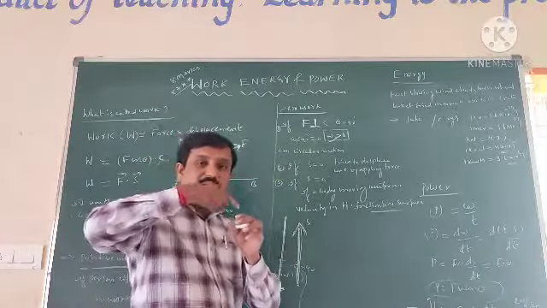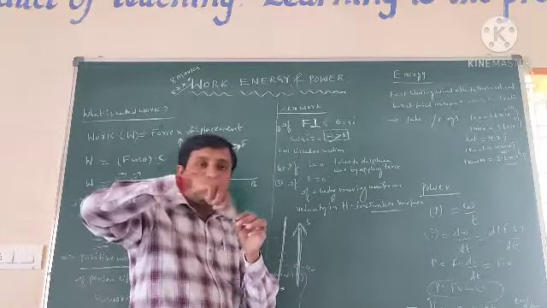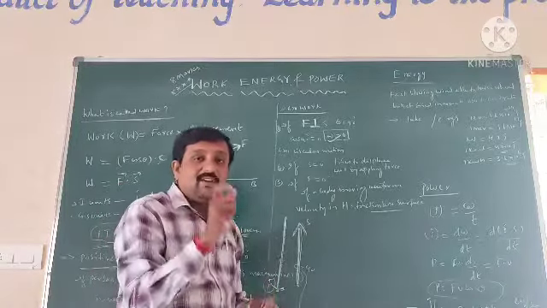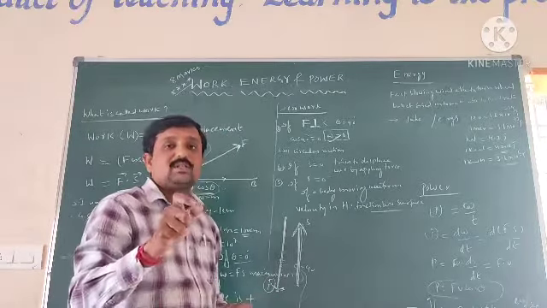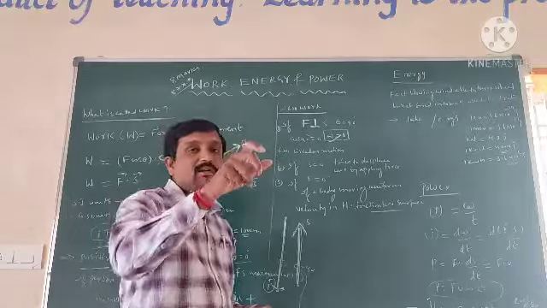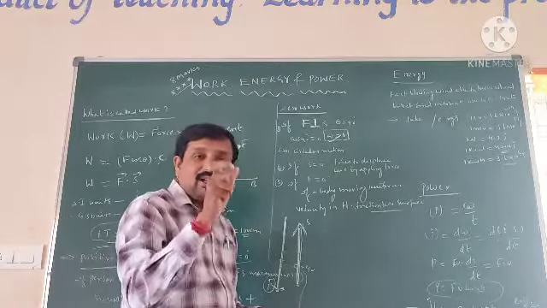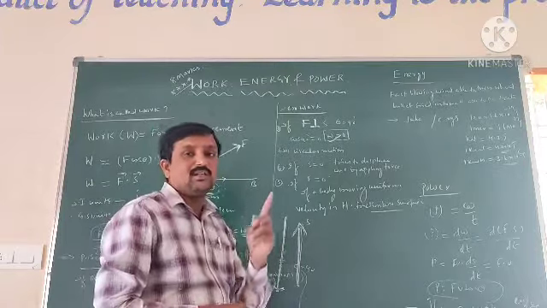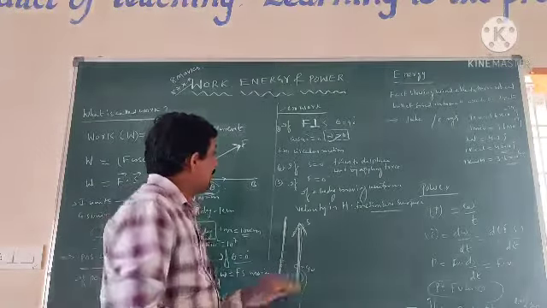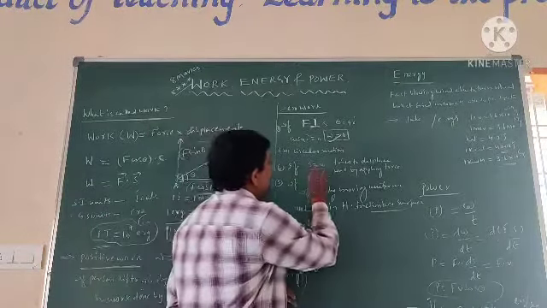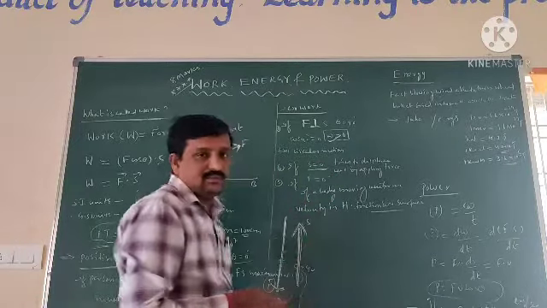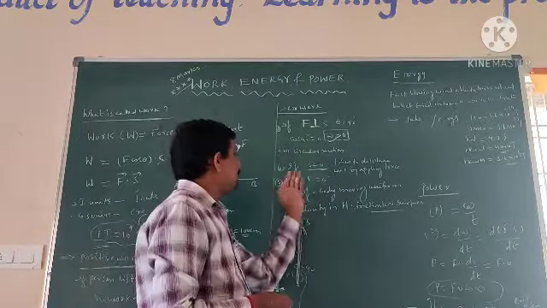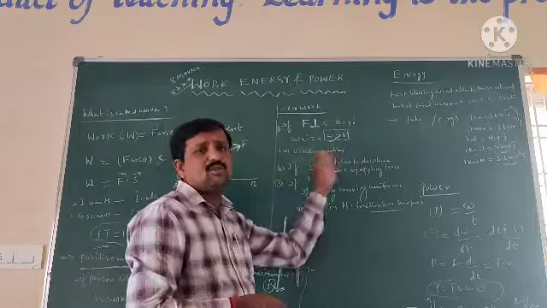When an object is revolving around a circular path, the centripetal force acting on the body always does zero work. In the case of circular motion, the work done is zero. The second case is S equal to 0, no displacement. If there is no displacement, there is no work, so W is equal to 0.